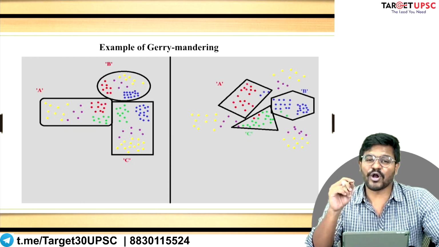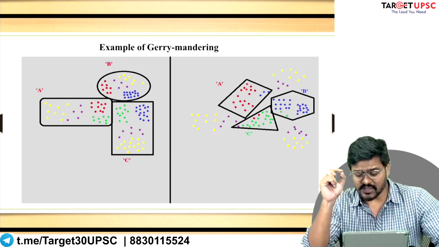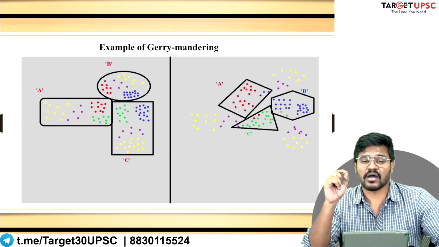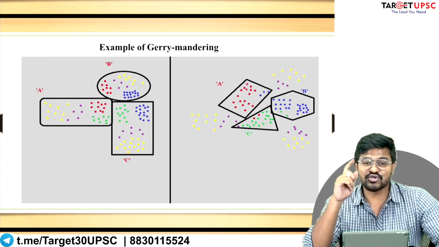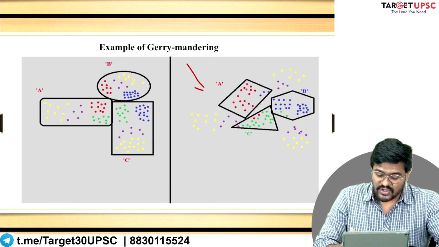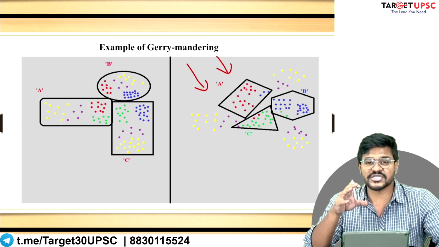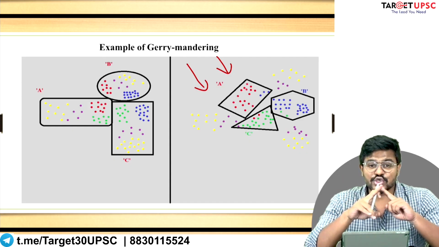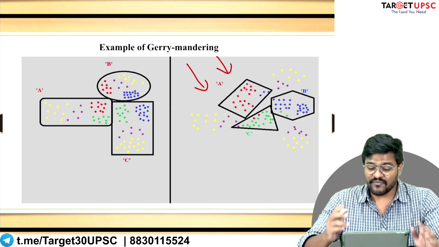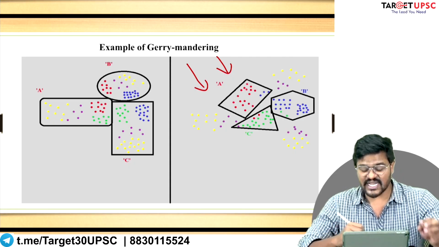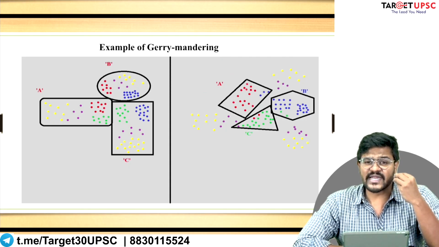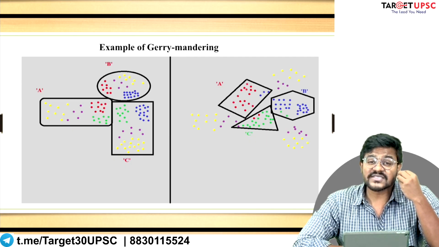One of the important observations, one of the important functions of the Delimitation Commission of India is to ensure that this kind of political realignment, political reorganization of constituencies should not happen. If something like this happens, then the Delimitation Commission of India has failed at its job.